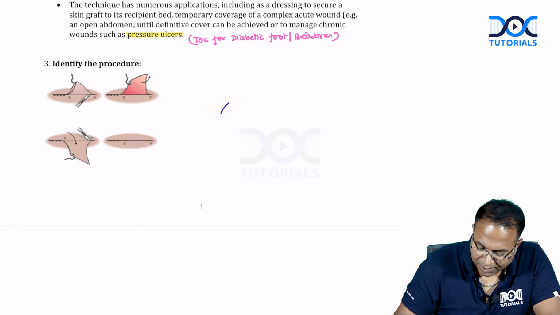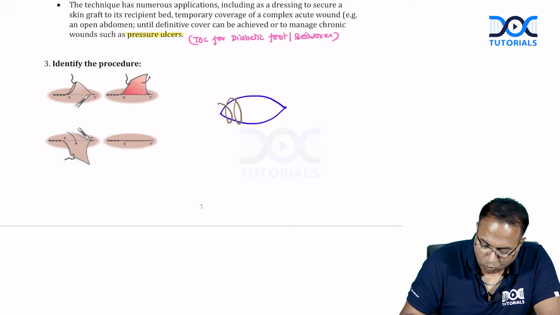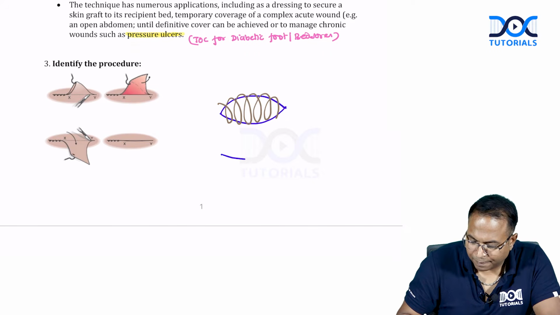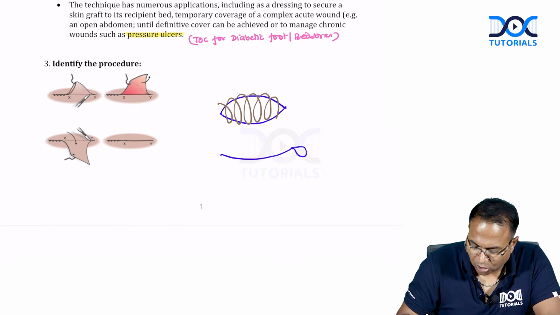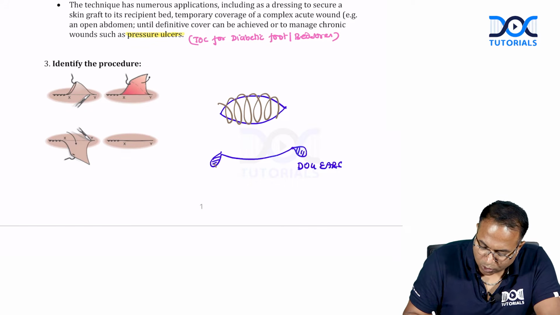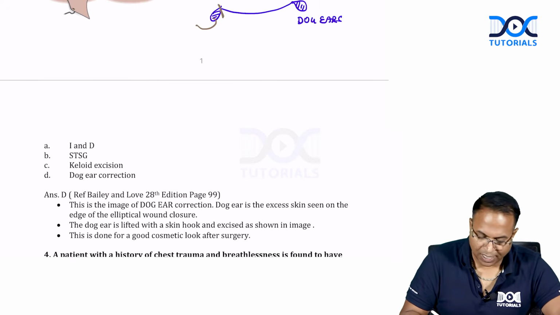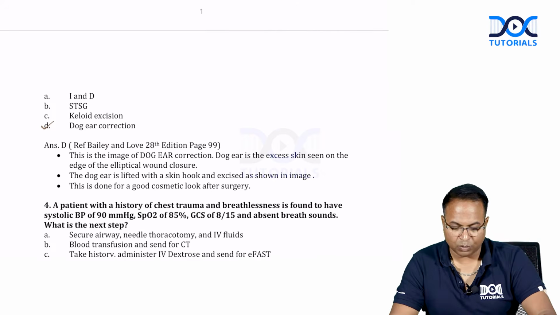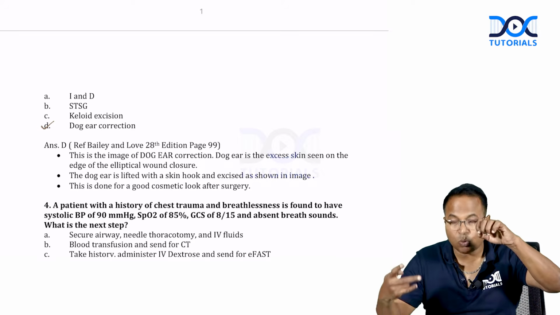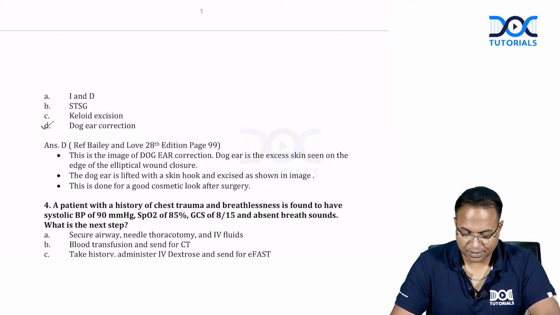Please understand, if I am closing an elliptical wound like this, at the end of the elliptical wound closure in the skin, the wound might have an excess skin on both sides. This is called a dog ear. So dog ears are lifted with a skin hook, cut like this and sutured. That is the image. It is a dog ear correction, a direct image from Bailey and Love. So the dog ear is lifted with the skin hook and the excess skin is cut and we close it, like a cosmetic method. This is called a dog ear.